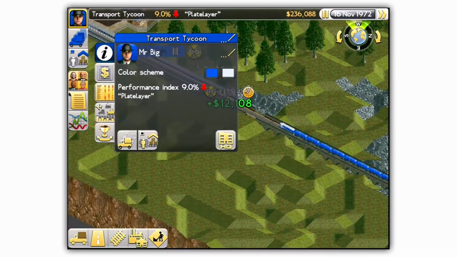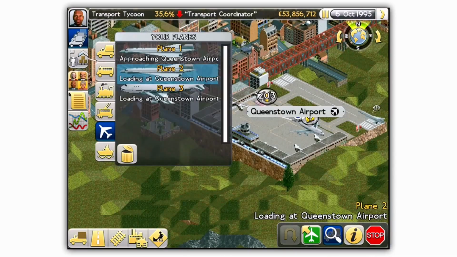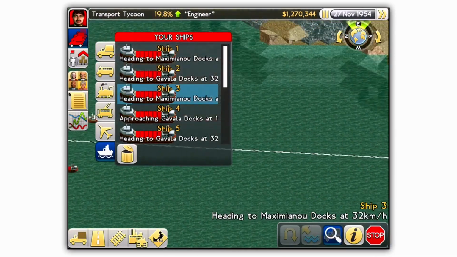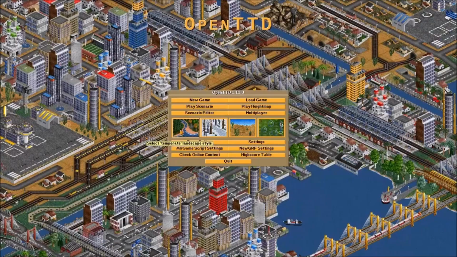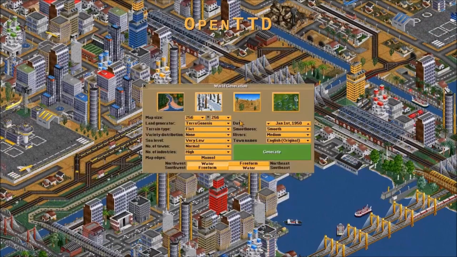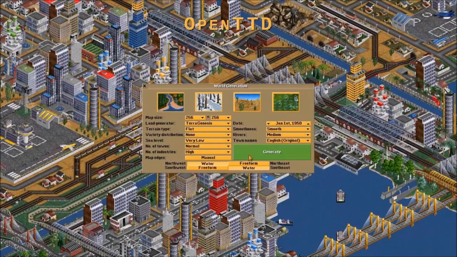The game is still around, with an official mobile update a few years back, as well as a community-developed and maintained open-source version called OpenTTD, which is based on the improved version of the original game, Transport Tycoon Deluxe.